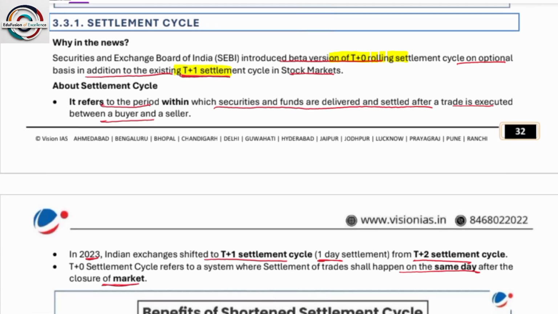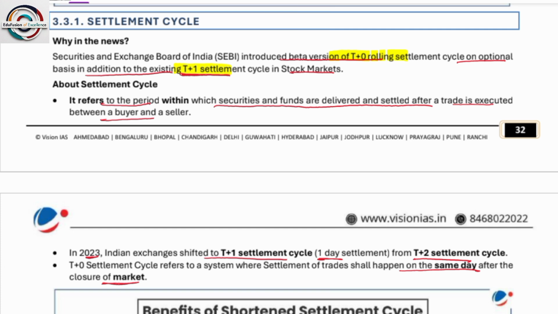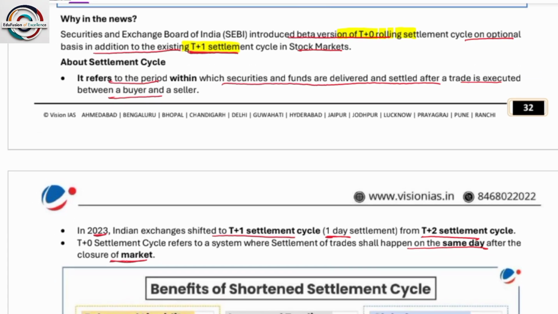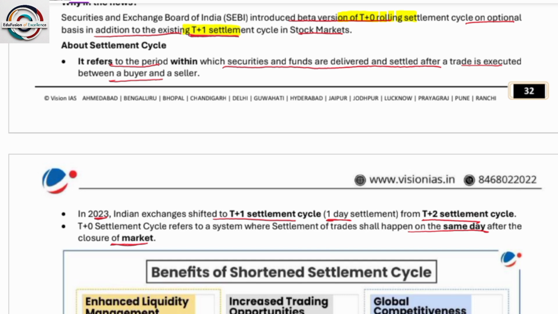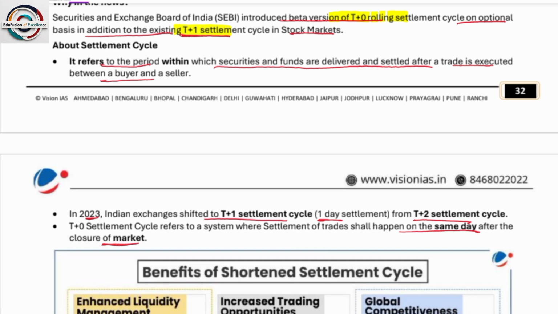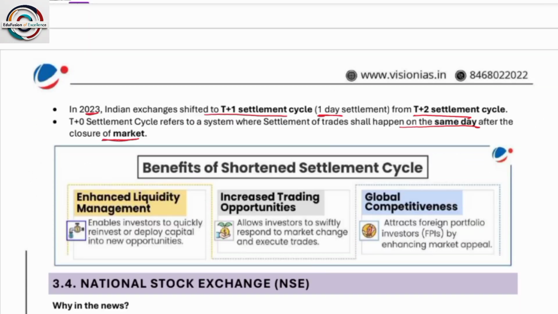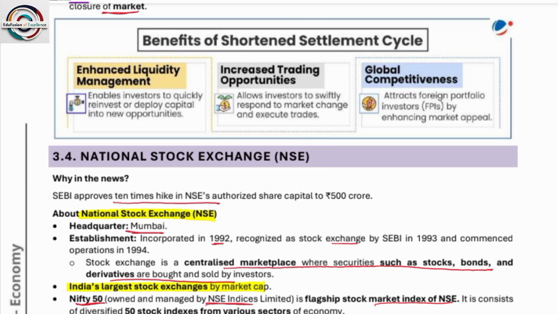Next is settlement cycle. The Securities and Exchange Board of India introduced a beta version T plus 0 rolling settlement cycle on an optional basis in addition to the existing T plus 1 settlement cycle in the stock market. So what is T plus 1 and T plus 0 settlement cycle? T plus 0 means the settlement will take place within this specific period, not taking any additional day, whereas T plus 1 settlement is within 1 day. It will take 1 day to settle, and T plus 0 is no time. In real time the settlement will take place. Benefits of shortened settlement cycle: enhanced liquidity management, increasing trading opportunities and global competitiveness.